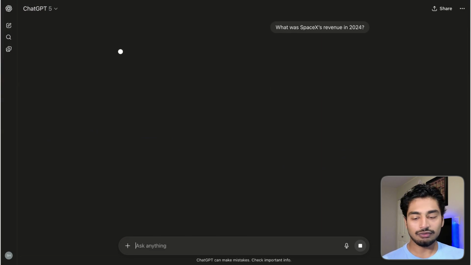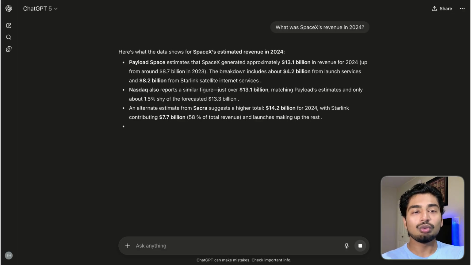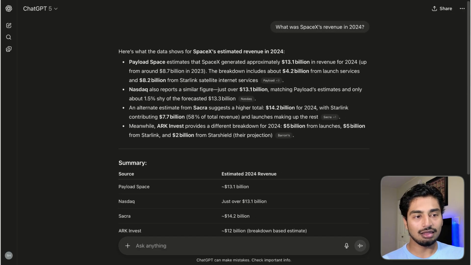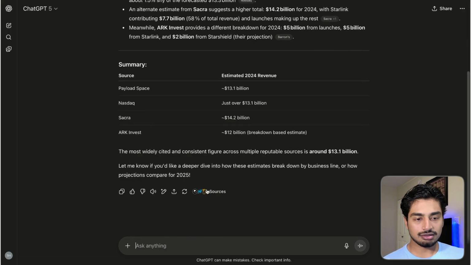Either it's going to say the actual revenue or it's going to say it's not public. But the thing is, if this information is not public, you don't want GPT lying about it. It should just say this is not public. Obviously, this is public information. So we'll see here. Fast, grab the sources.